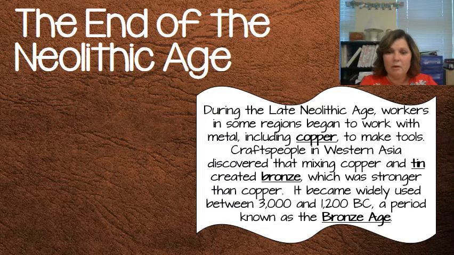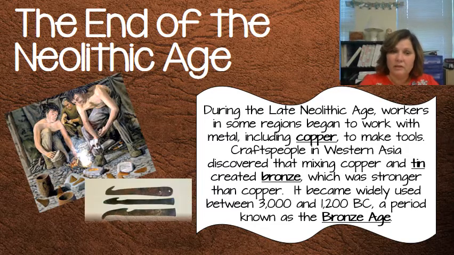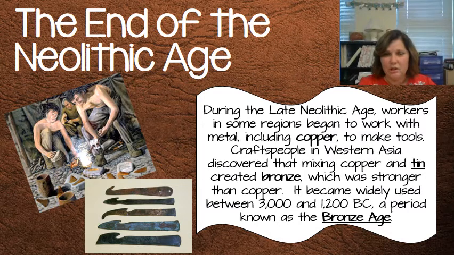So we're going to talk about what makes a civilization and how you move from just being a group of people who live together to actually being a civilization on the next slide. But before we go, look it over on the side, look at the pictures that you have. Here's some tools that were made in the Bronze Age, and there's a picture of how they would have made those tools. So make sure your notes are filled in before you go to the next slide, and I'll see you in just a moment.